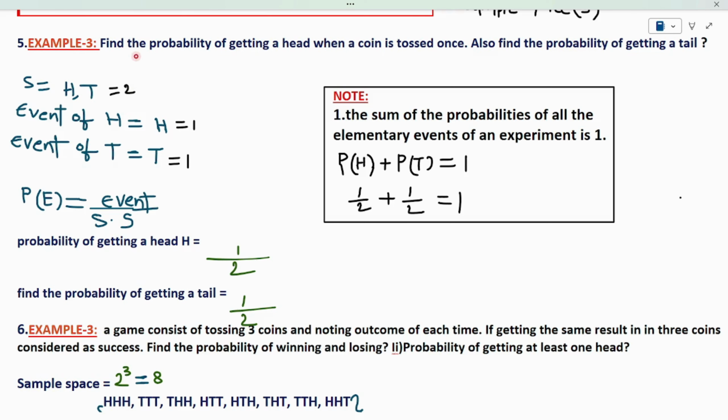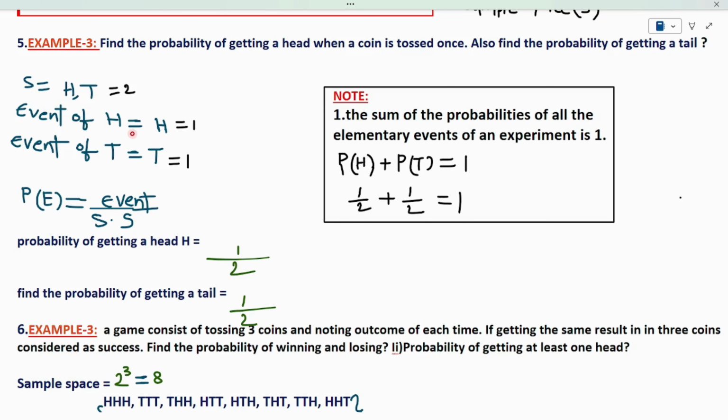See, first we will find the sample space. Simply, what is sample space? Sample space is all the possibilities. In this experiment, I am tossing a coin. The first possibility, it can be head. The second possibility, it can be tail. So I have total 2 possibilities. So my sample space will become 2.